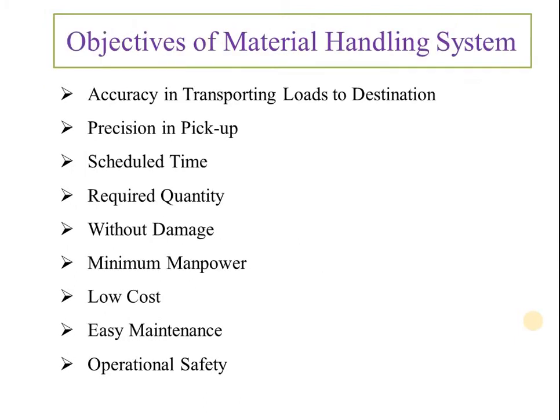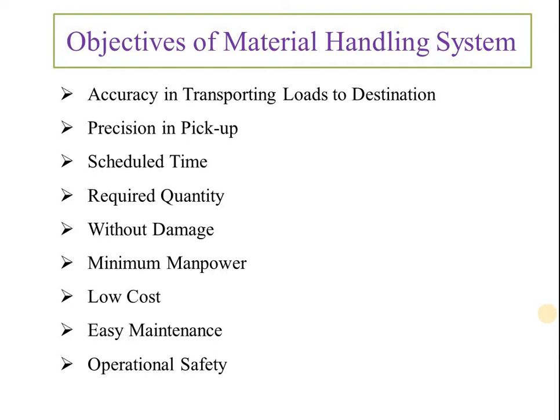Then next is the objective of material handling system. What are the objectives basically, when we are selecting the material handling system, which should be fulfilled? So accuracy in transporting the load to destination. This is a very important parameter, because accuracy is important while transporting the component. Precision in pickup and also unloading is very important. Schedule time, whatever your transportation time, is also important for the industry when we transport the load.